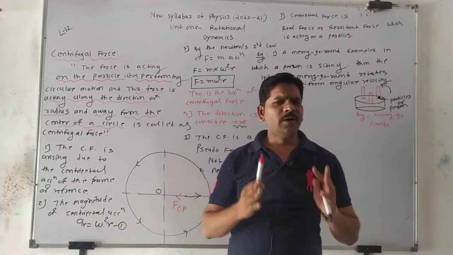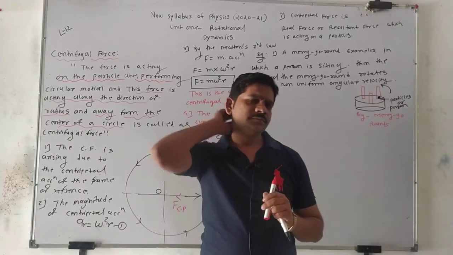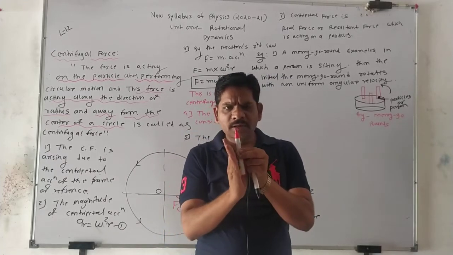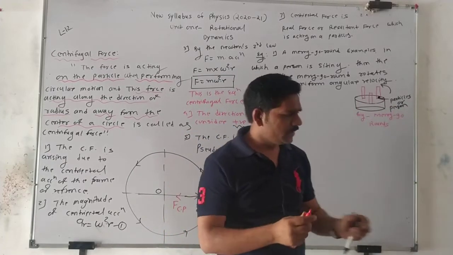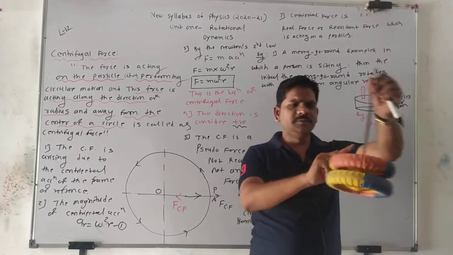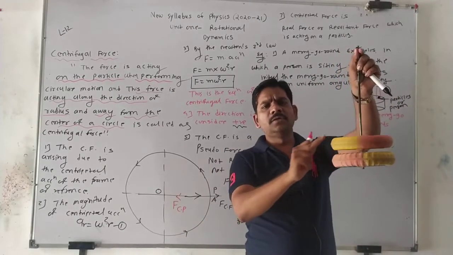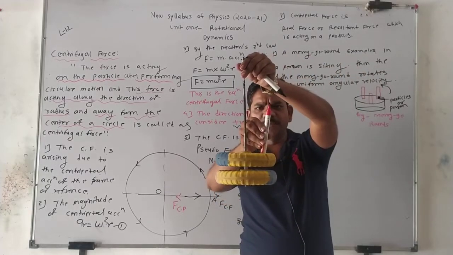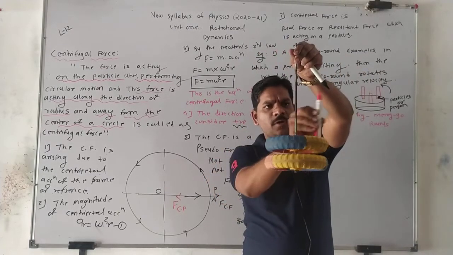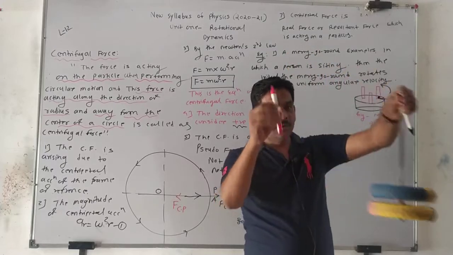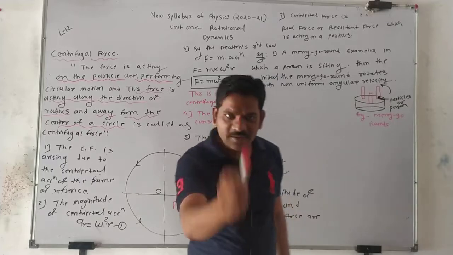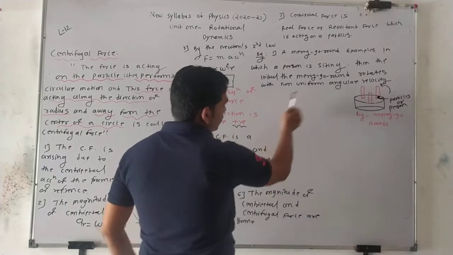So at that time, what do we observe, boys and girls? Tell me. What do you feel? You are pulled outwards from the merry-go-round, right? This merry-go-round rotates with non-uniform angular velocity, then the person who sits here is pulled outside from the merry-go-round. Why pulled outside? Because of the centrifugal force. Correct? Okay.